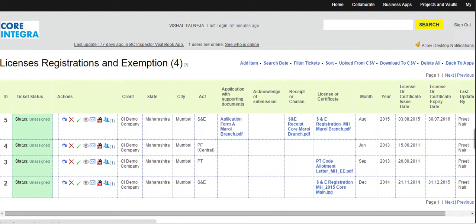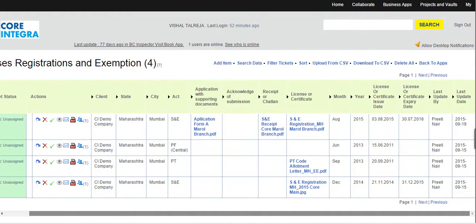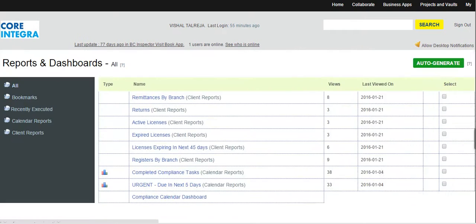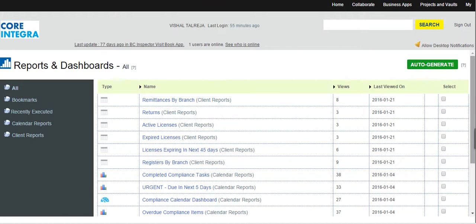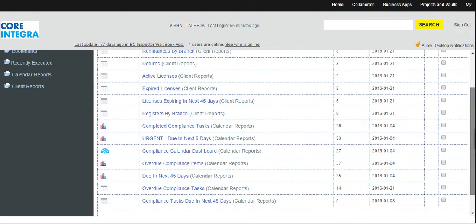The portal captures all details of licenses and registrations of the organization and links to the calendar that tracks the expiry of licenses or registrations. This ensures timely submissions of applications. The portal generates reports and dashboards with the status of all activities, segregated branch or city or state-wise.